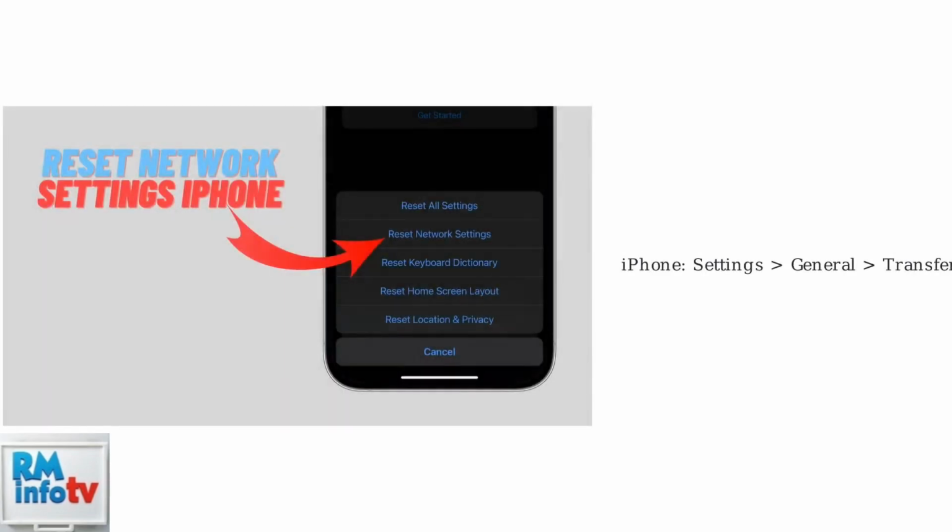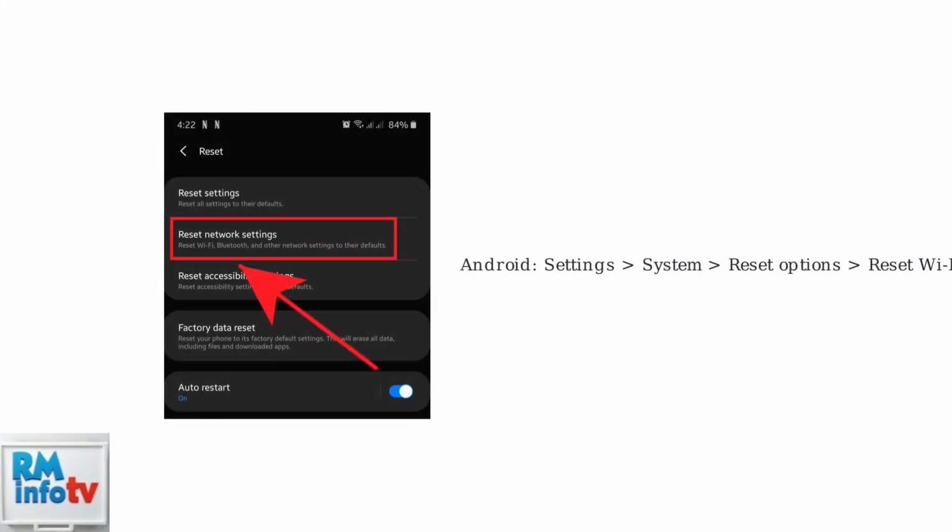First, restart your device completely. Then toggle airplane mode on for 10 seconds, then off to refresh the connection. Next, reset network settings. On iPhone, go to Settings, General, Transfer or Reset iPhone, Reset, then Reset Network Settings. On Android, navigate to Settings, System, Reset Options, then Reset Wi-Fi, Mobile, and Bluetooth.